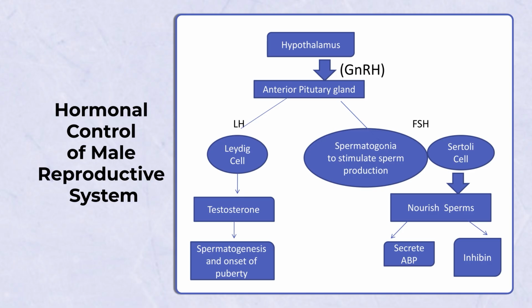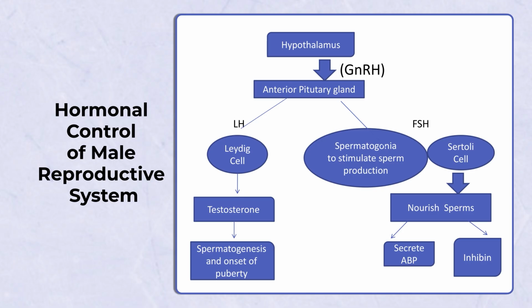And this testosterone then stimulates the process of spermatogenesis and is responsible for the onset of puberty. Now, this LH acting on Leydig cells giving rise to testosterone then further stimulates spermatogenesis and onset of puberty. So, this is a whole positive feedback system where there is further secretion of testosterone and the processes keep going on, right.